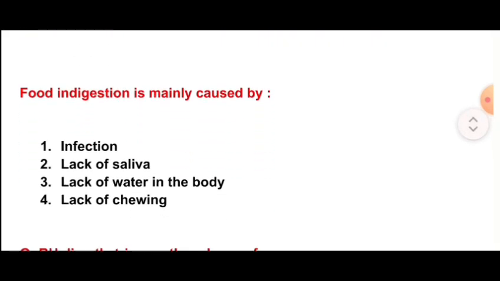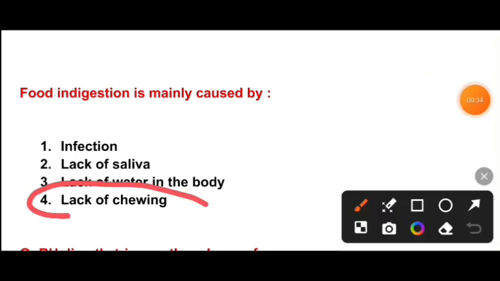Next question is, food indigestion is mainly caused by infection, lack of saliva, lack of water in the body, lack of chewing. So the correct option is option number D, lack of chewing. Food indigestion is mainly caused by lack of chewing.